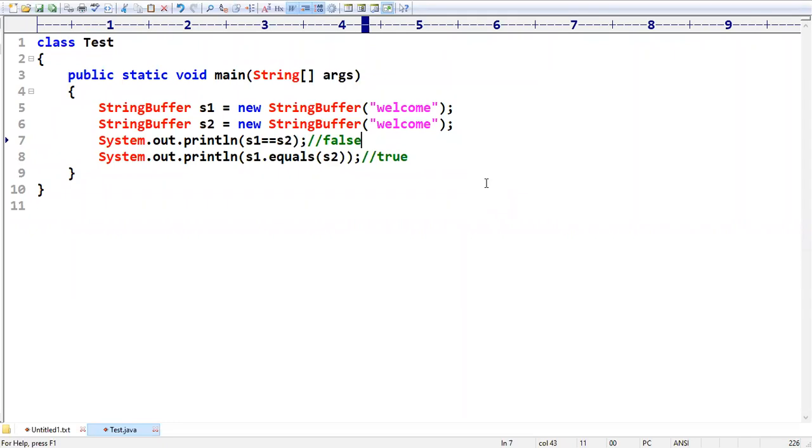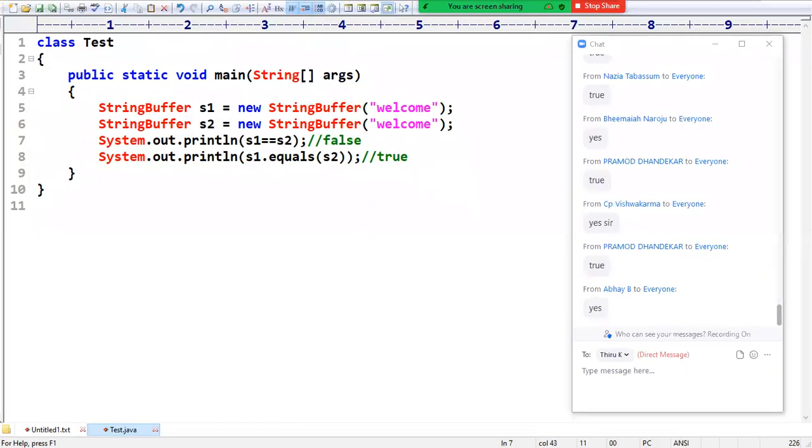Very good. Excellent. So the first one is true, and the second one is true, right? Yes, very good. So the first one is true, the second one is true. I hope your explanation is like this. Let me cross check.